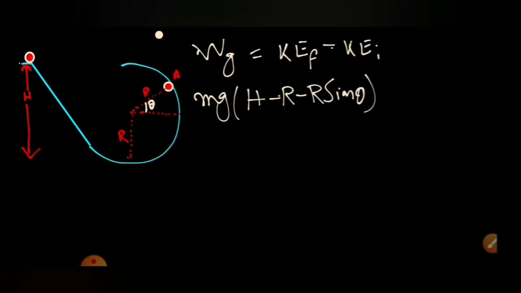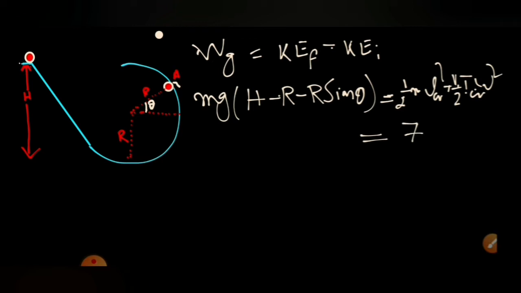This is equal to the final kinetic energy, which is half m v square plus half I_CM omega square. Or I can take half I omega square about the ICOR, the instantaneous center of rotation or instantaneous axis of rotation. So I can write here half m V_CM square plus half I_CM omega square. If I calculate with V_CM equal to R omega, for the solid sphere this will equal 7 by 10 m V_CM square.